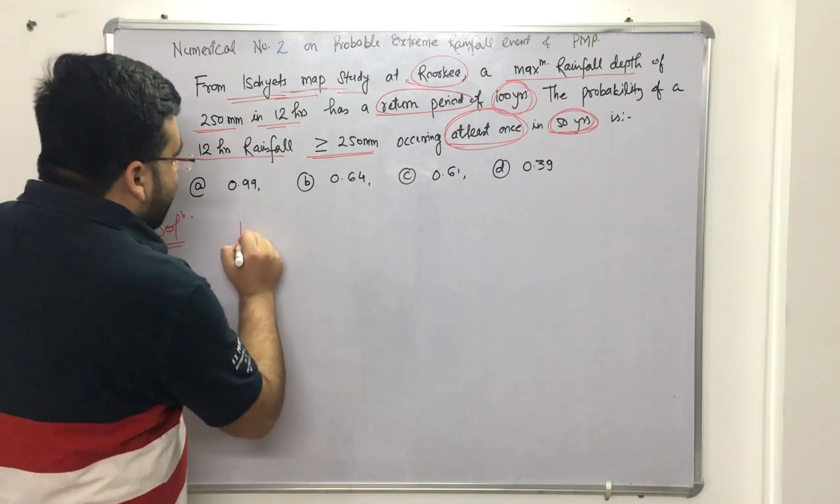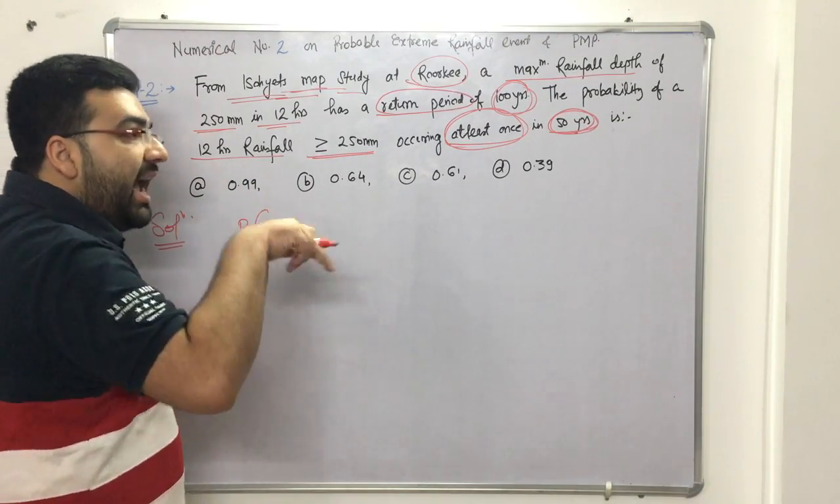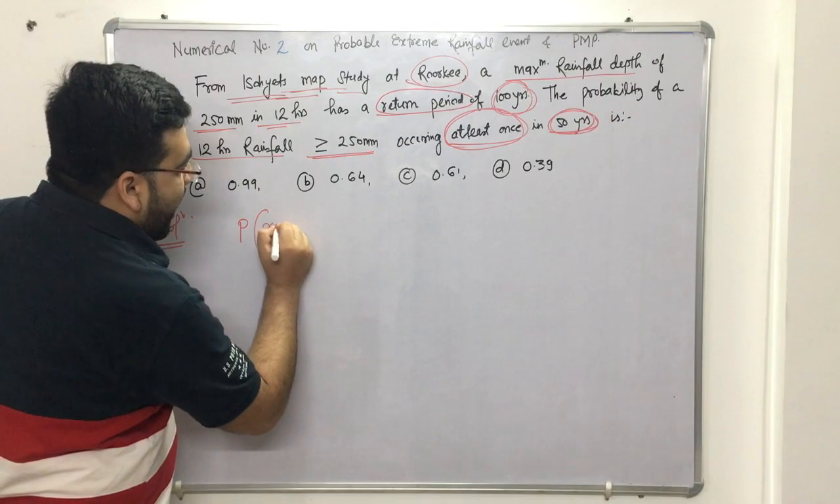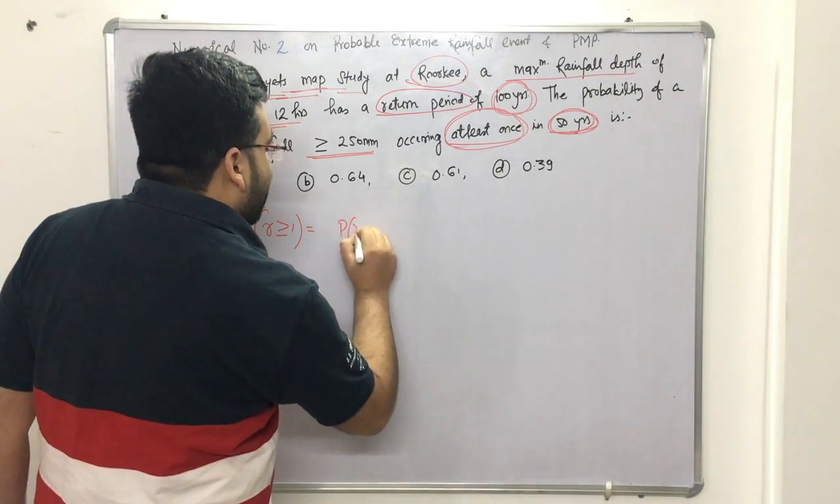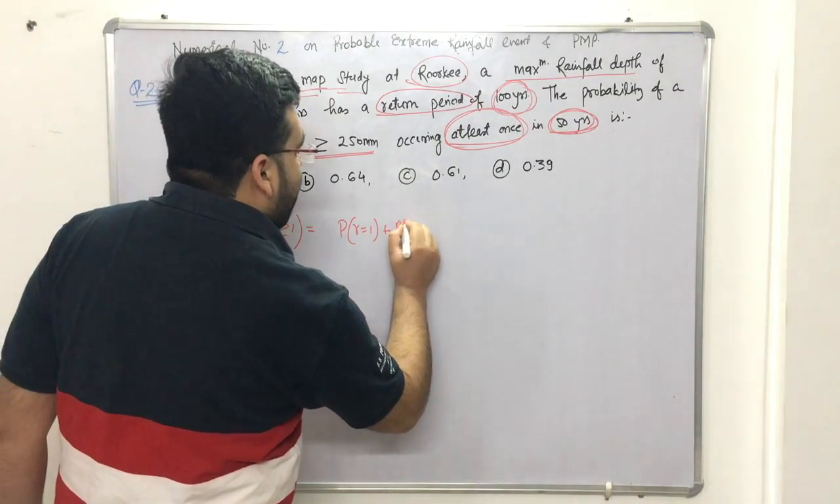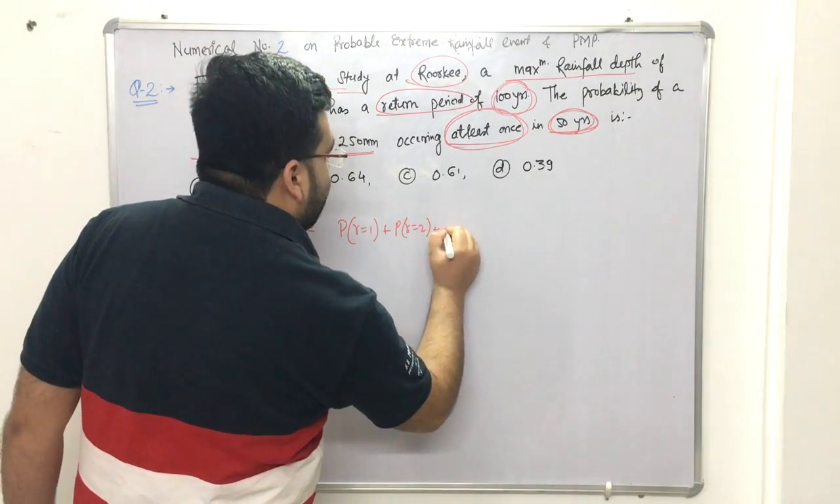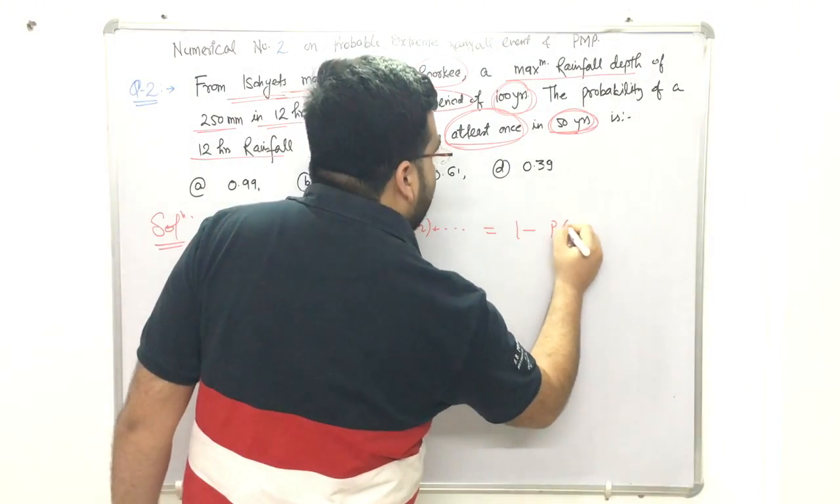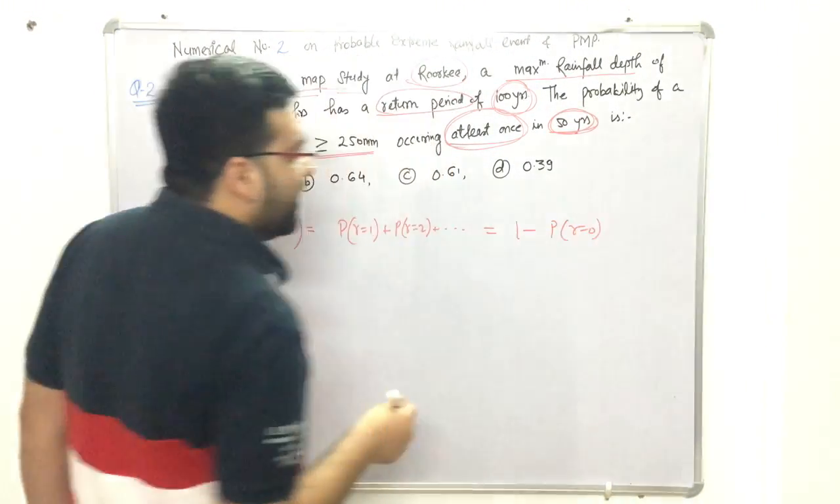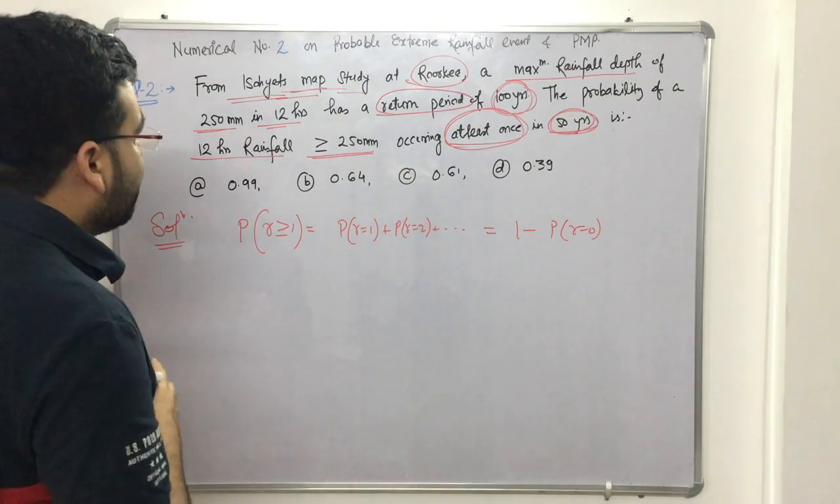So the probability of occurring at least once will be equal to the probability of r greater than or equal to 1. That will be equal to probability of r equal to 1 plus probability of r equal to 2 and so on, or it can also be equal to 1 minus probability of r equal to 0. Same one and the same thing, right? So let us solve this.